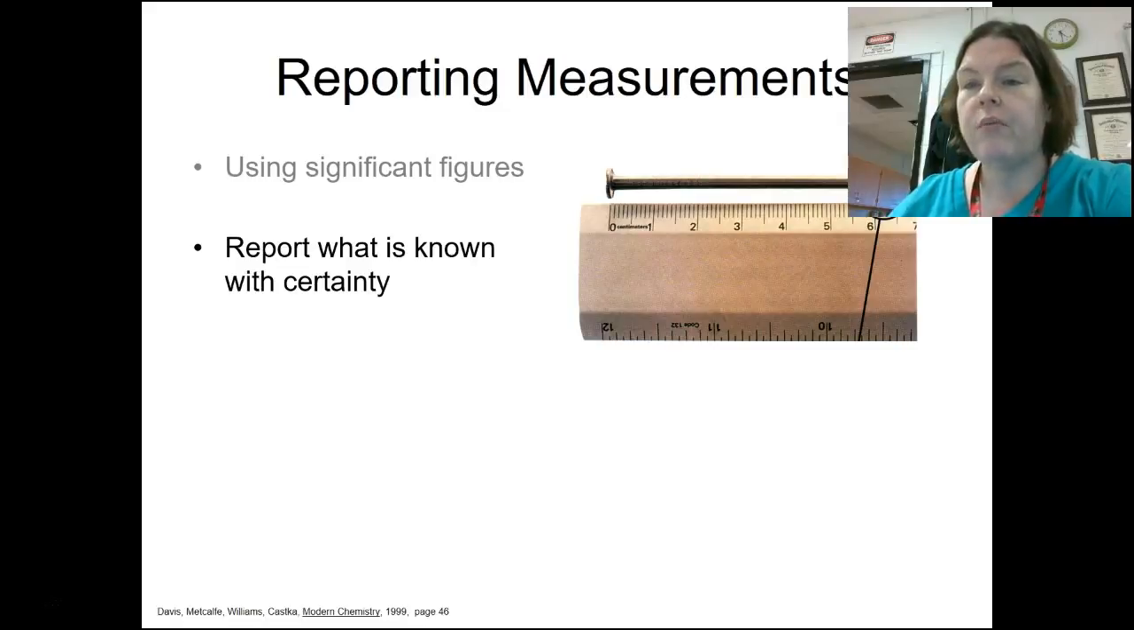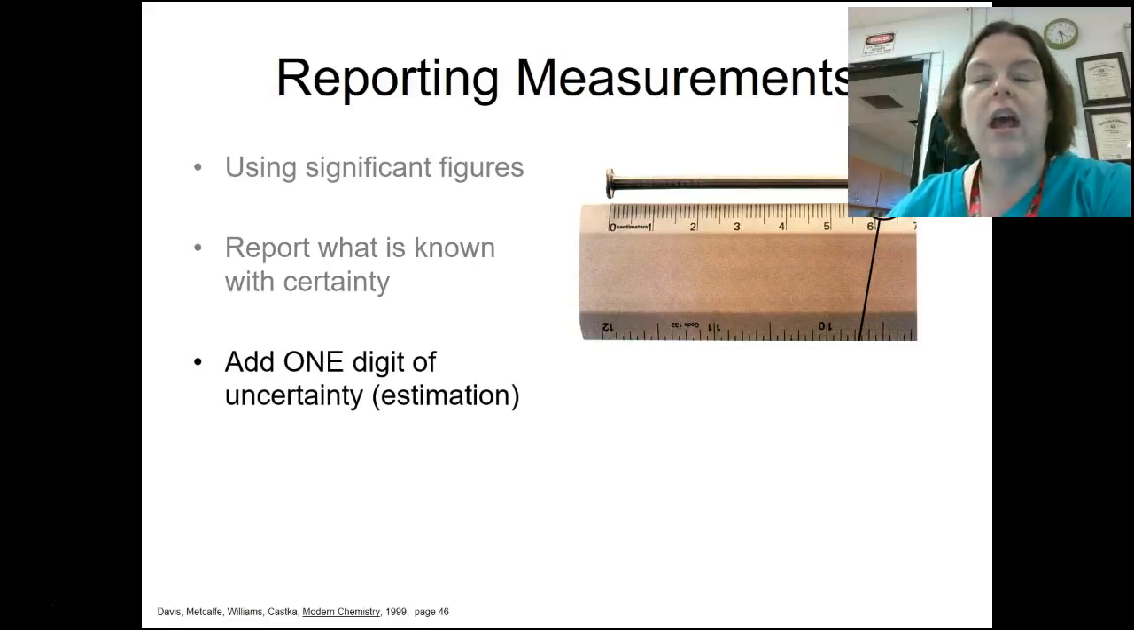We know that the 3 is certain. Those are certain. The next number, however, is not so certain, and we always add the next digit for uncertainty, and every scientist does this. So all the ones that have marks are certain, and then the next one after the last one that has a mark is the uncertain mark, and we stop there. We don't go any further.